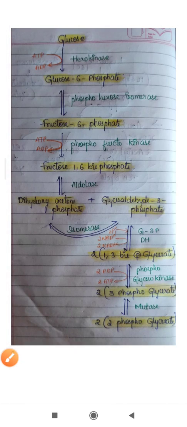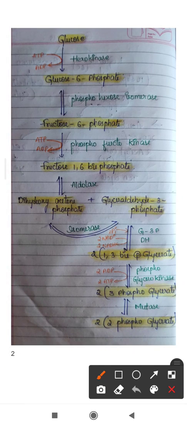Glucose will be converted to pyruvate in the glycolysis process. This conversion or breakdown of glucose to pyruvate involves 10 steps. So we'll see those steps now.